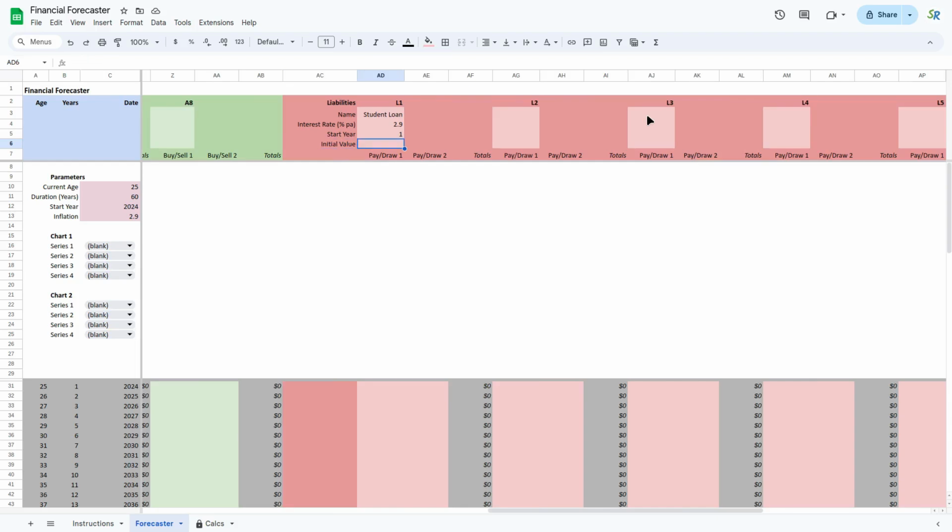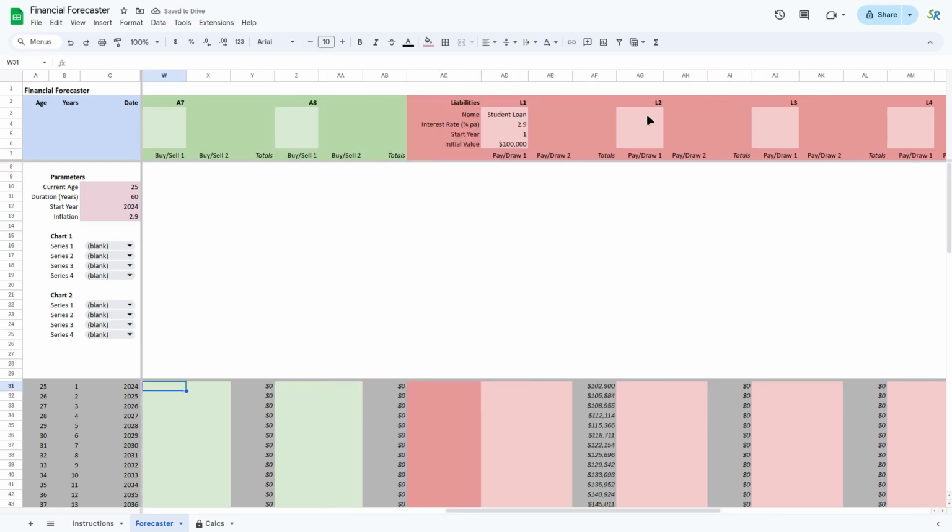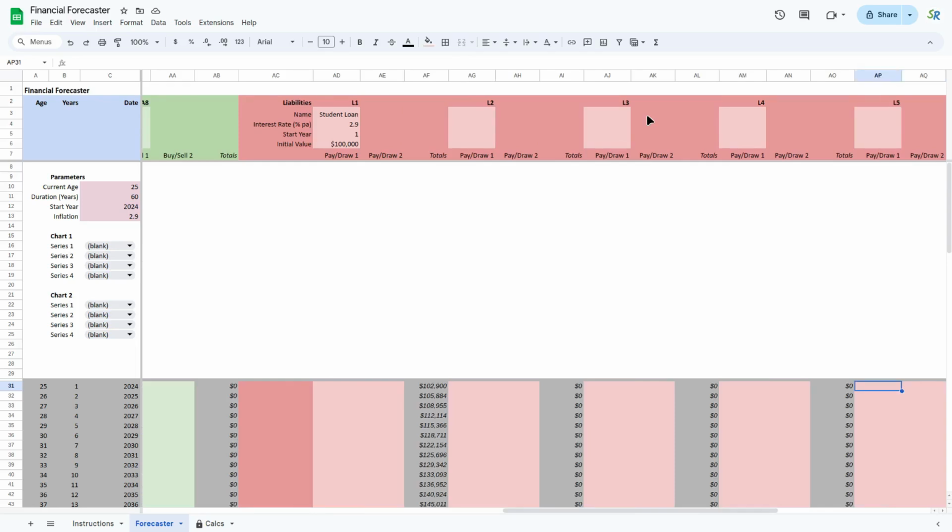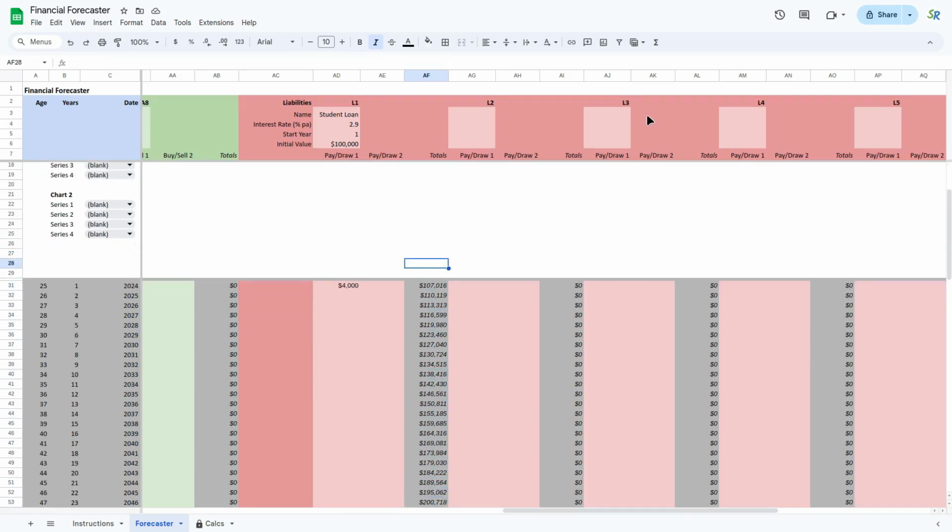And the initial value, unfortunately for you, it's $100,000. And honestly, that's not unheard of. In fact, it could be even more than that, depending on your degree. But let's just say that you are deciding to be quite diligent and to try and tick away at that. Now you see here, I put in a positive value, but that just makes the whole debt situation even worse. So whenever you're dealing with payments in the liabilities side, you have to put in negative numbers.